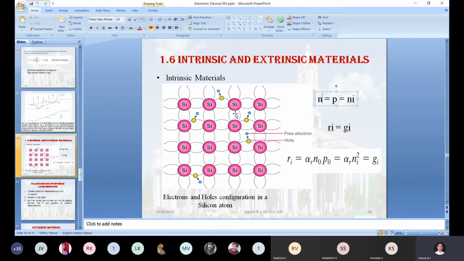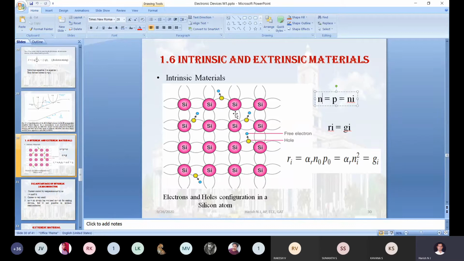When you give additional thermal energy, or change the temperature from 0 degree Kelvin to 300 degree Kelvin, which is room temperature, 25 degrees Celsius, only 1000 electrons get excited, and those 1000 electrons move to the conduction band.